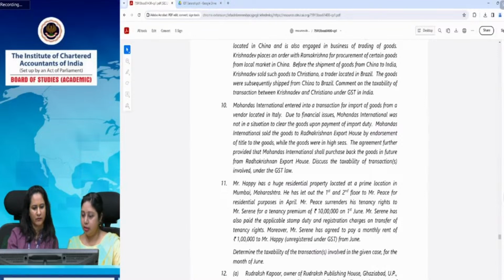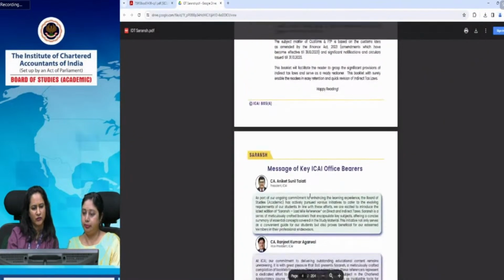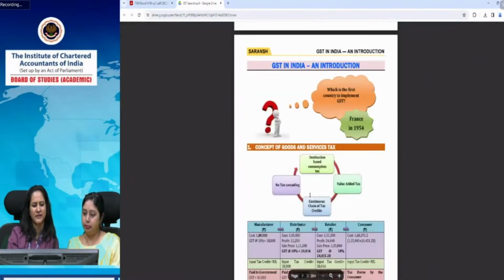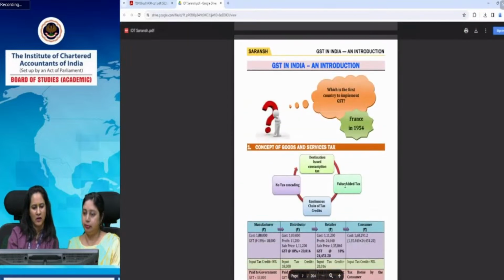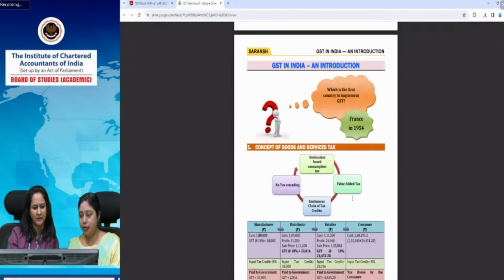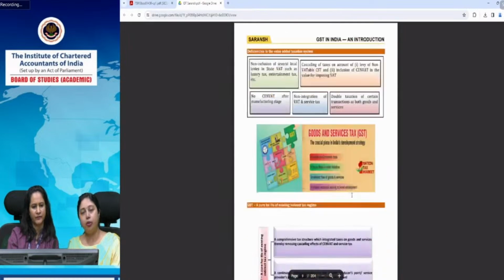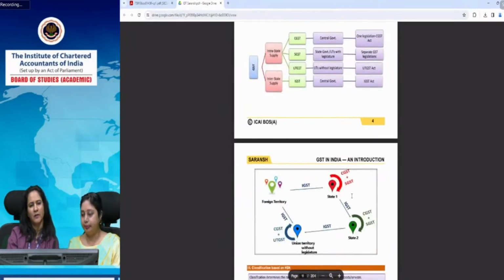Now we can come to Saransh also. Let me show you the Saransh. Saransh is there in a colorful diagram format, and you'll get the print in color also. Basically, all the chapters of customs law and foreign trade policy, part 2, are there in the Saransh, and all the substantive provisions and most of the procedural aspects, some enforcement procedures and provisions, are also there.